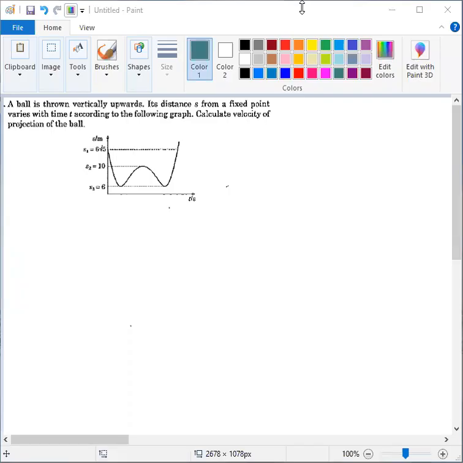এখানে কোশ্চেনটা কি বললো? এখানে কোশ্চেন হলো যে a ball is thrown vertically upwards. Its distance from a fixed point varies with time t according to the following graph. Calculate the velocity of projection of the ball.